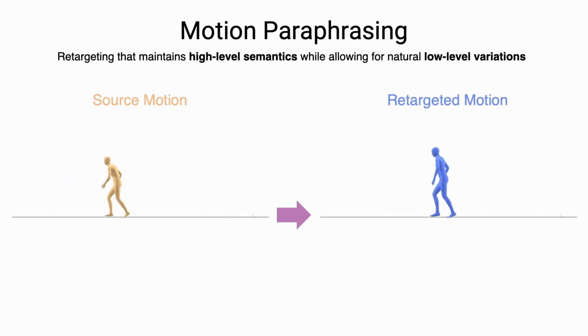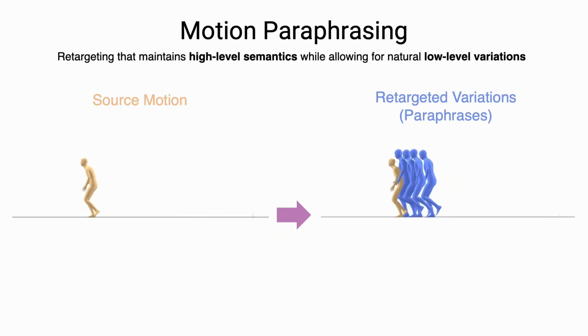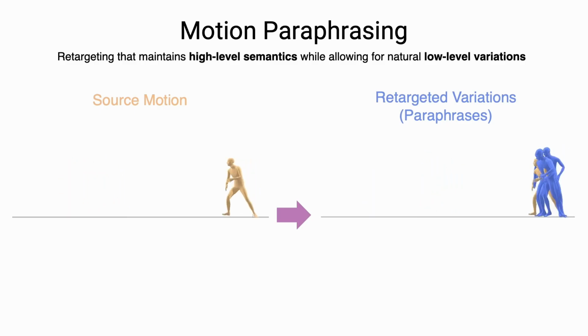However, this is an under-constrained problem. So, similar to text paraphrasing, we also want to allow for natural variations in the low-level details of the motion, for example, small limb movements or step length.